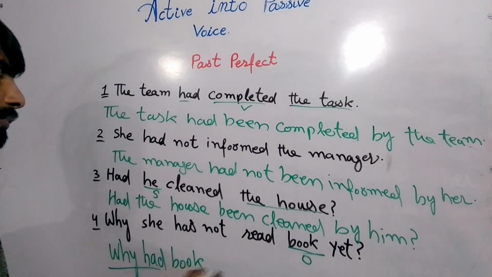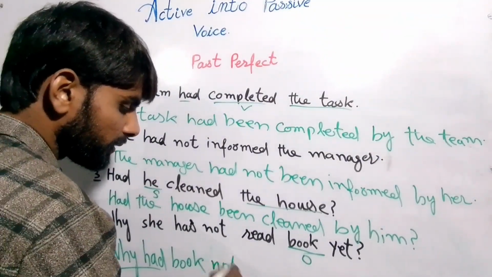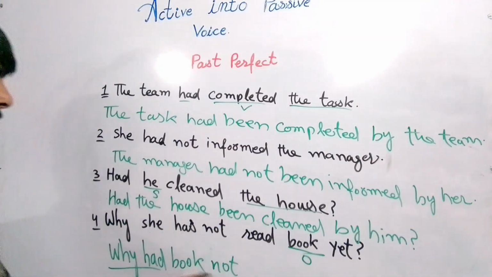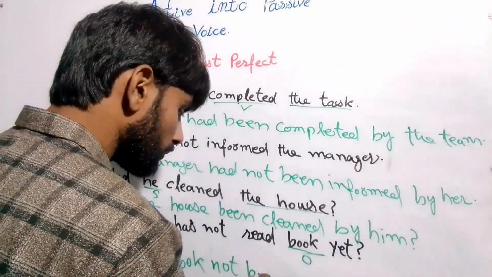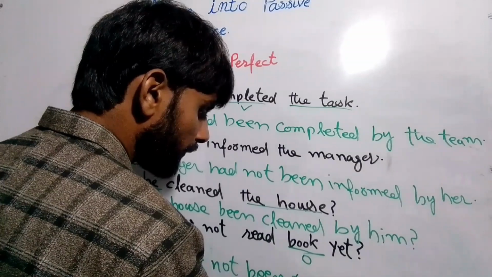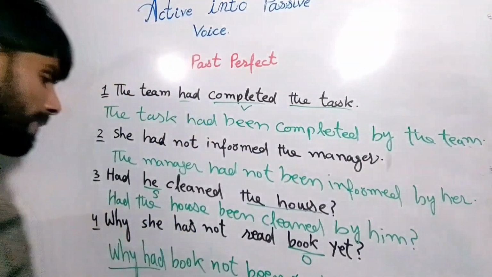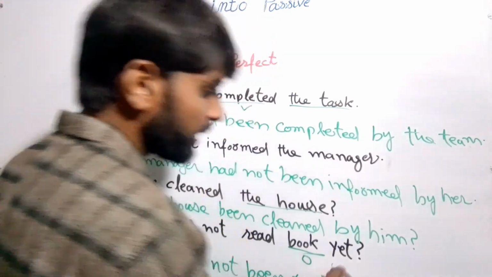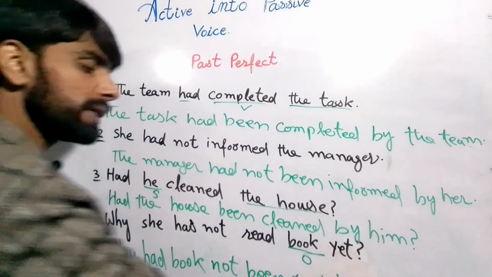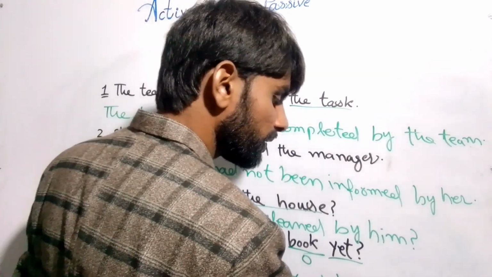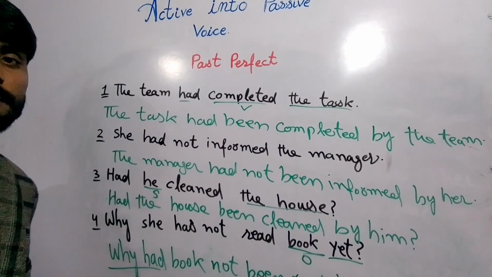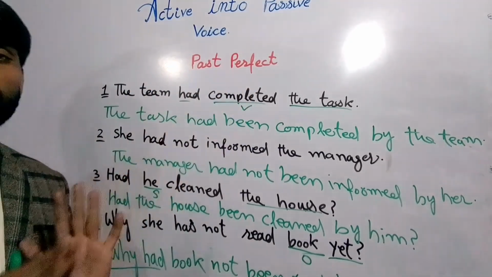So, why had the book not been read by her, right? And after that the remaining sentence will be as it is. So now let's move on to the next tense. Past perfect continuous has no passive voice.